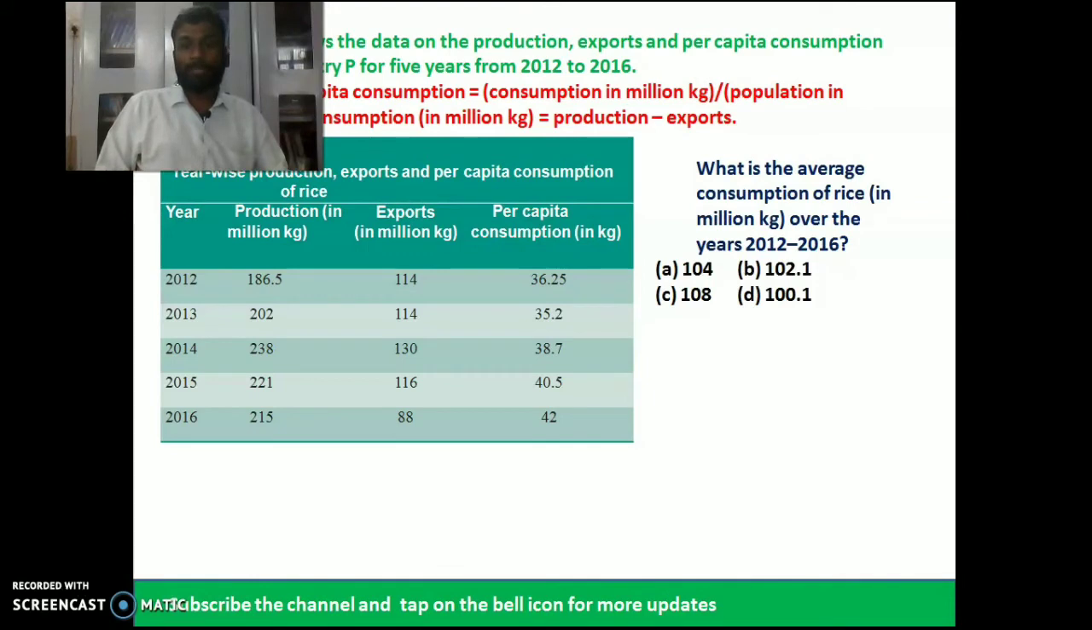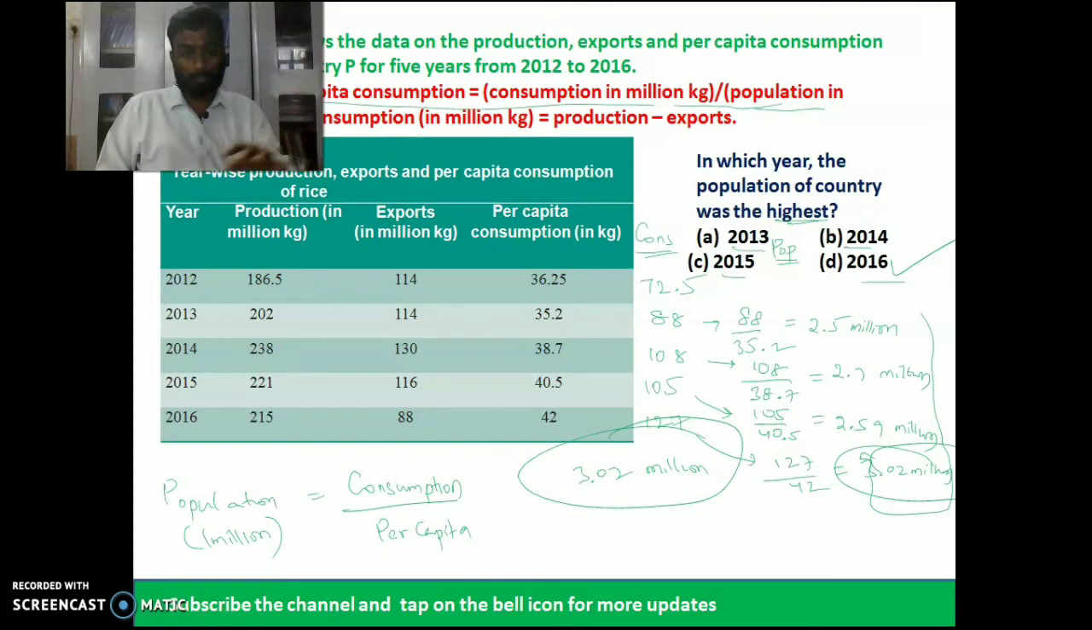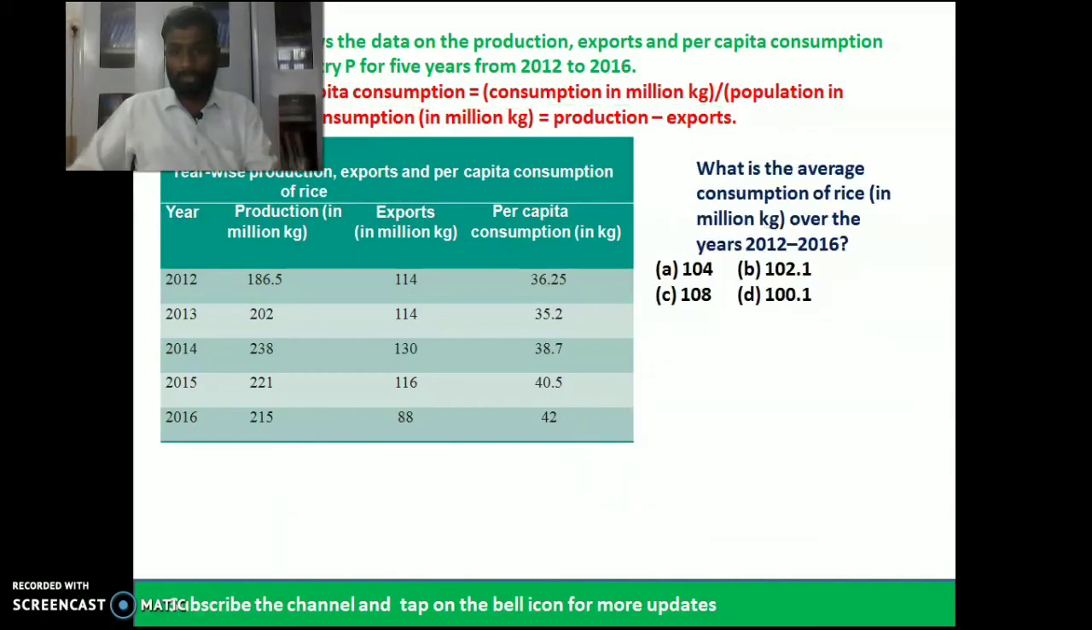What is the average consumption of rice in million cages over the years 2012 to 2016? Try to understand here. First of all, we can use this consumption data for the next question. So you just take the average of all these values. 72.5 is the consumption. Let us take the values of consumption.